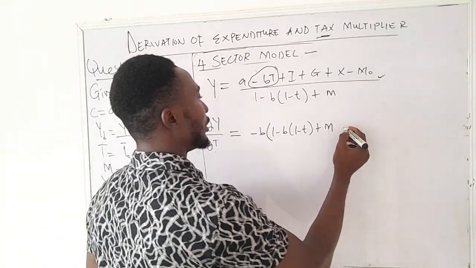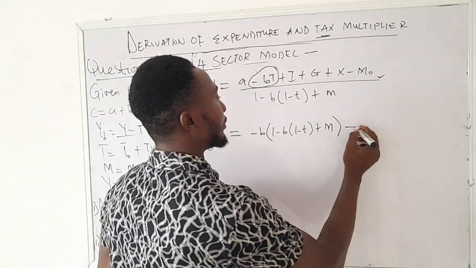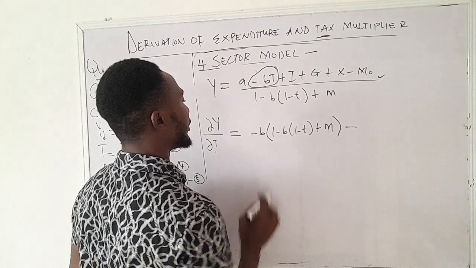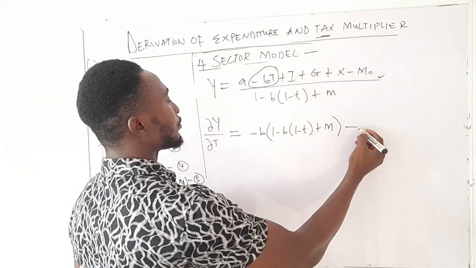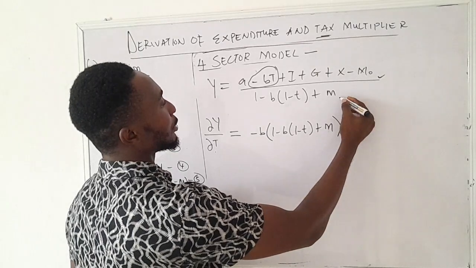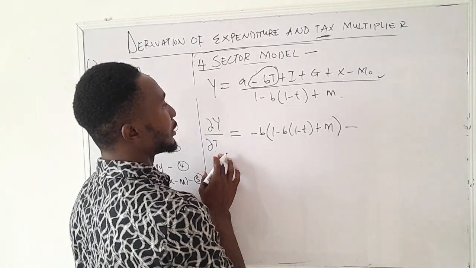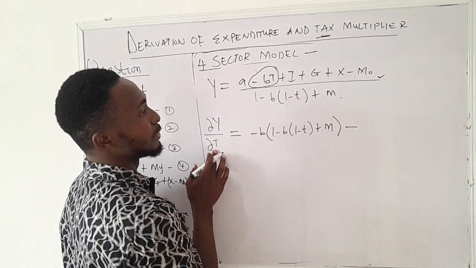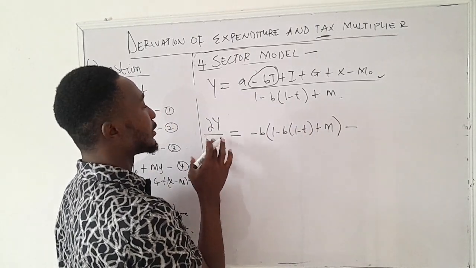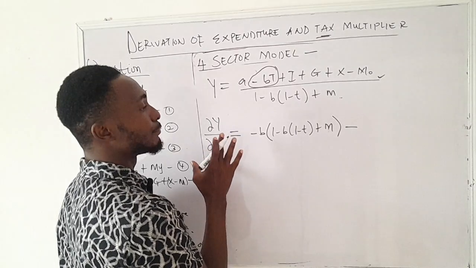So we close this bracket and minus it with the same thing we have to do for the denominator. We say differentiate the denominator with respect to t. Now there is no t here. We only have small t, but we are differentiating with the big T. So that's why we need to differentiate these symbols and letters very carefully.